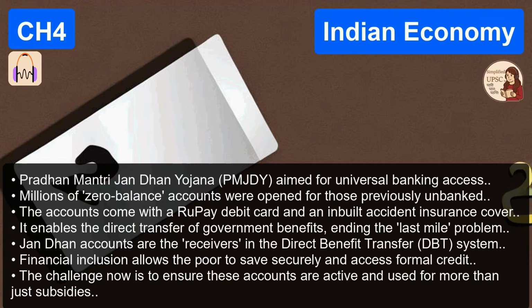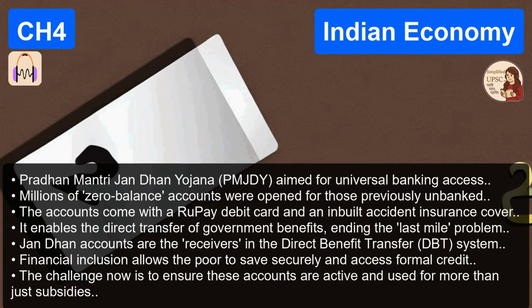Okay, so the ghosts are exorcised, the list is clean, but now you still have to physically get the money to the genuine person in a remote village without a middleman stealing it. That is where the J comes in, Jan Dhan. The Pradhan Mantri Jan Dhan Yojana was a massive Guinness World Record-breaking drive to open zero-balance bank accounts for the unbanked. We opened hundreds of millions of accounts in a matter of months.